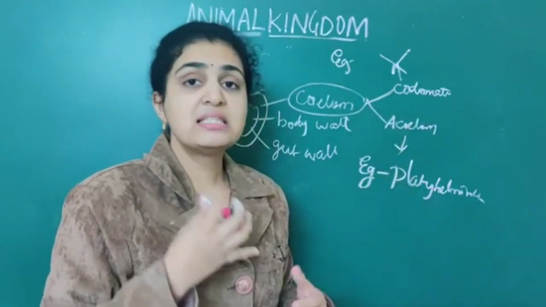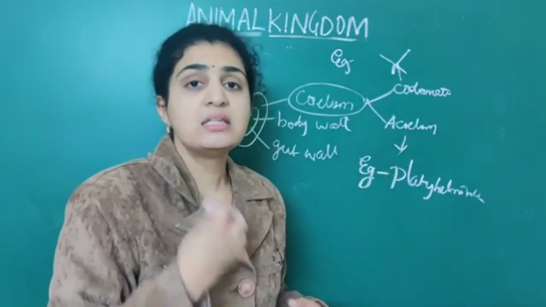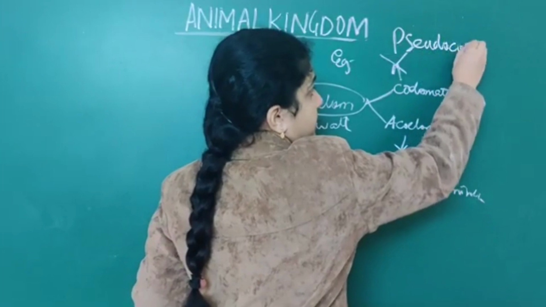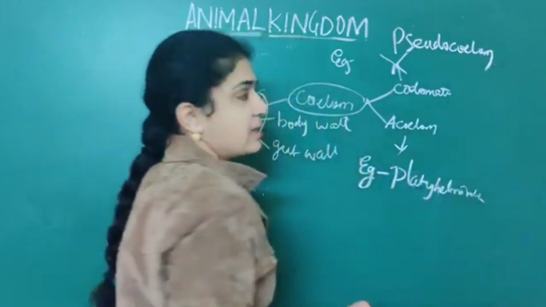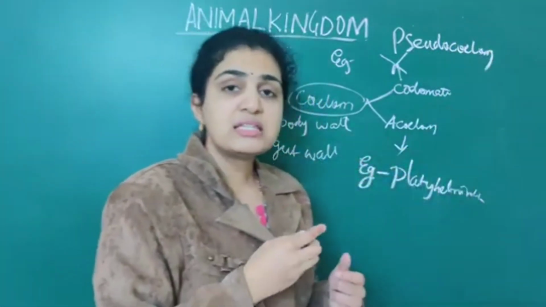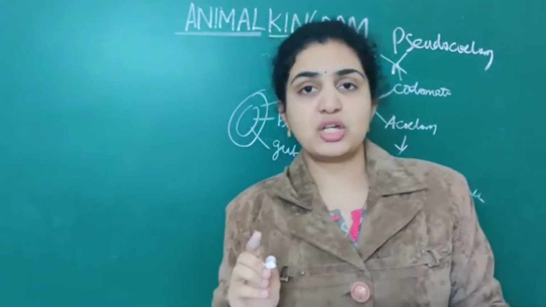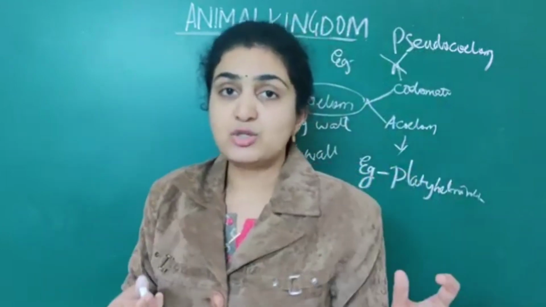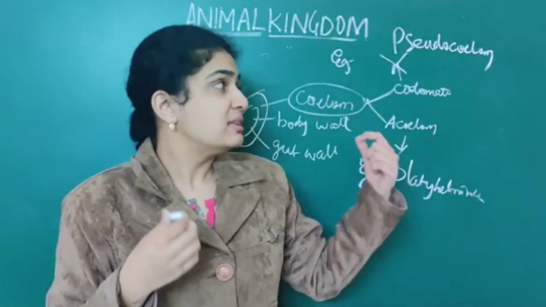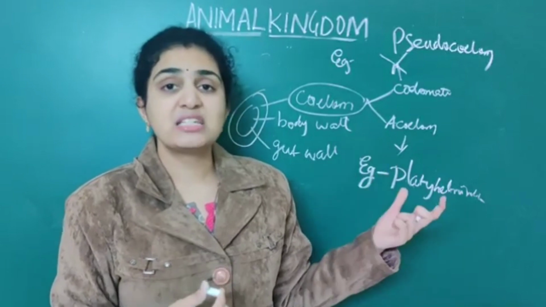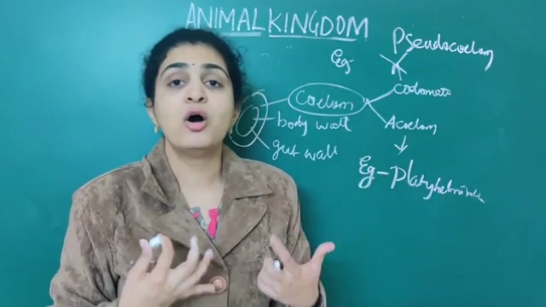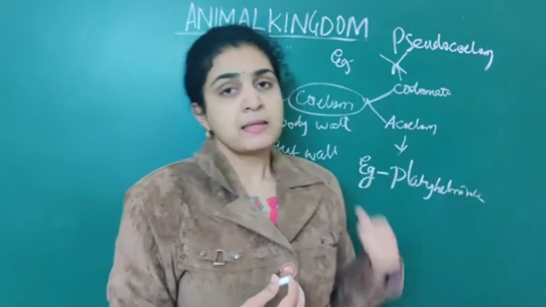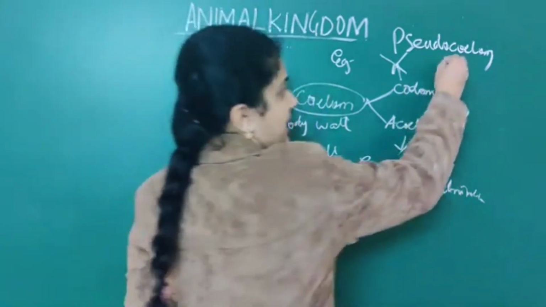But if the coelom is false, that is pseudocoelom. If it is present, it means along with the coelom, a mesoderm structure is present. This mesoderm only will appear as coelom. Mesoderm cavity is present, and this will only appear as coelom. That's why it is called false coelom or pseudocoelom. Acoelom means it is platyhelminthes. Pseudocoelom means the examples are